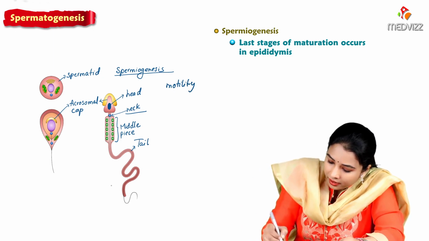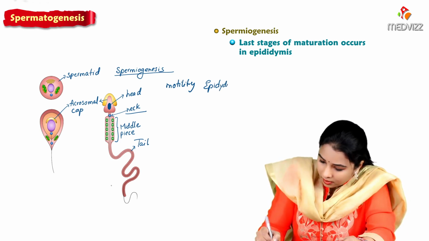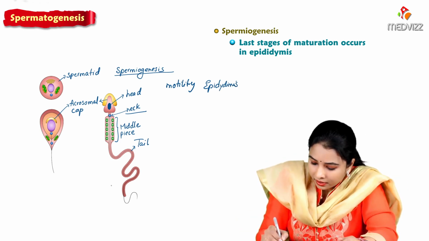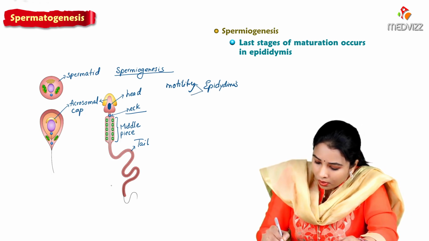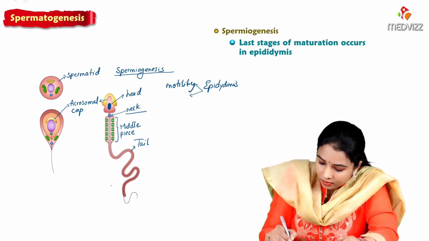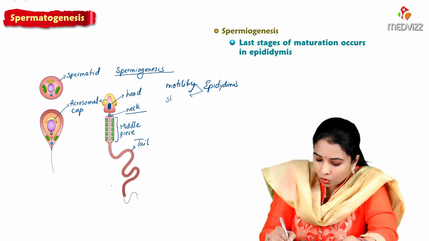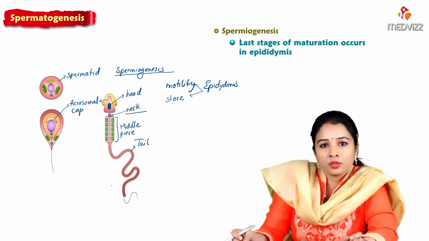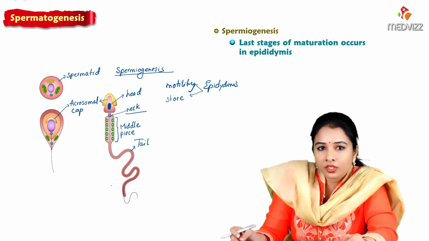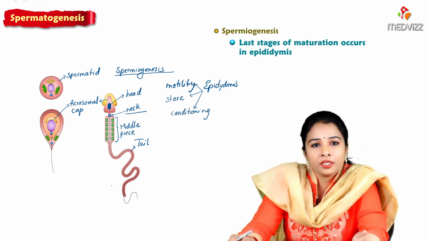So motility happens in the epididymis, and it is also like a storehouse for the sperms. The sperms which are getting matured are stored in the epididymis. So all these are happening in the epididymis.